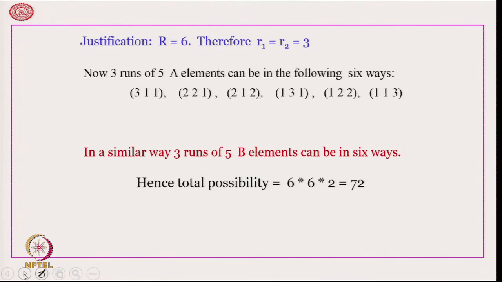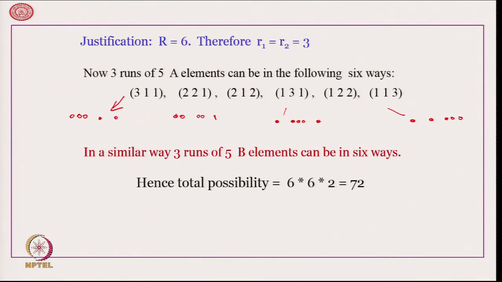Now, the question is, what are the 6 different ways? We have shown that 5 elements can be put into 3 runs. The possibilities are 3, 1, 1 or 2, 2, 1 and similarly 1, 3, 1 and from here we get 1, 1, 3.